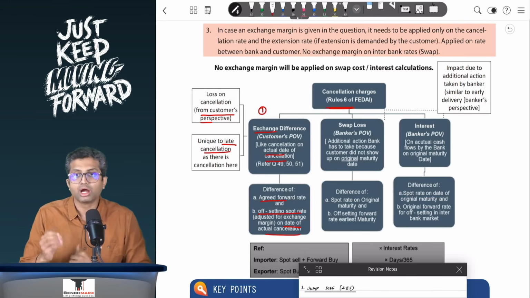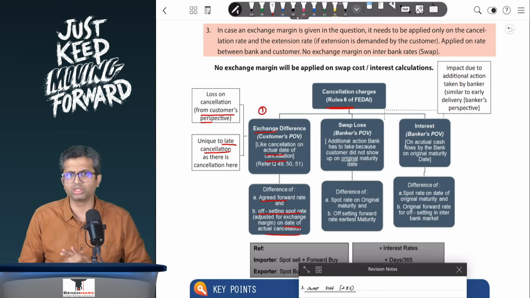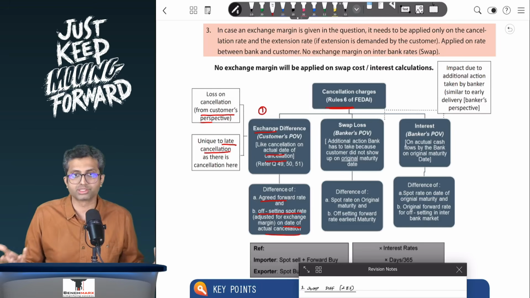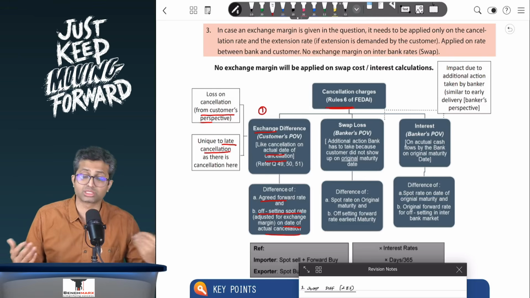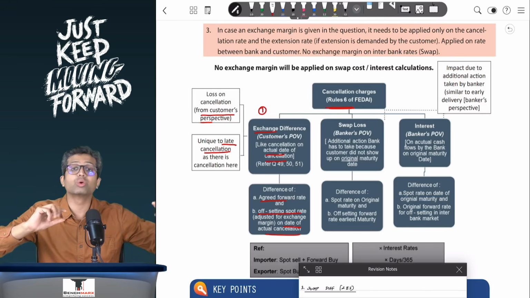That is, there is not an additional action. This would have been done irrespective. So this is point number 1. Point number 2, now what will I do with those dollars? I originally thought that I'll give it to my import customer. However, the customer did not turn up, and hence, like early delivery, you will enter into a spot sell.